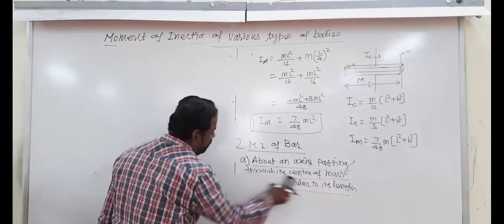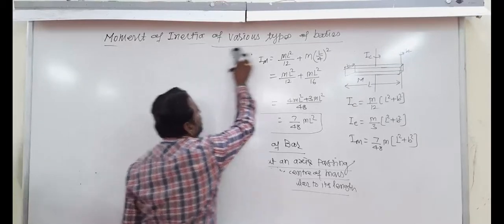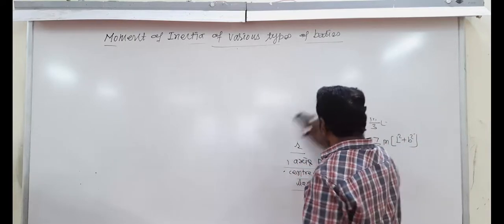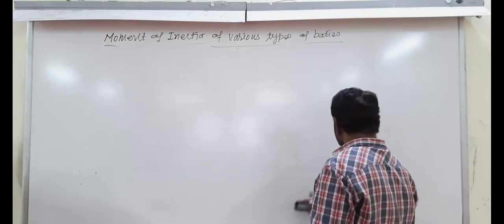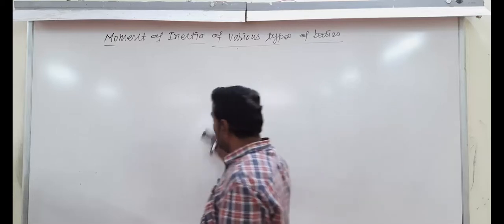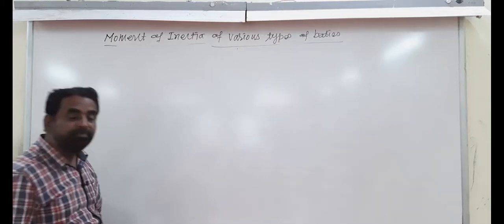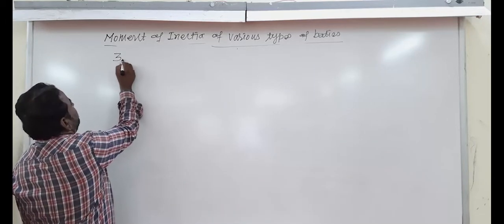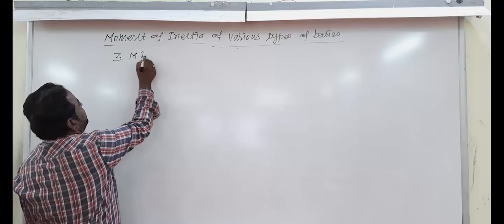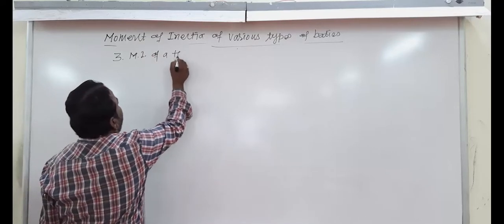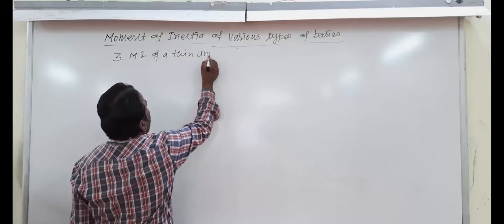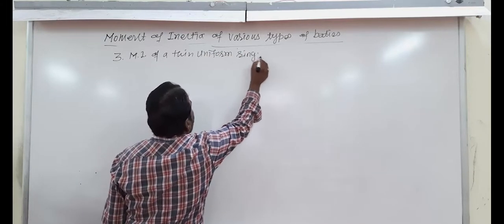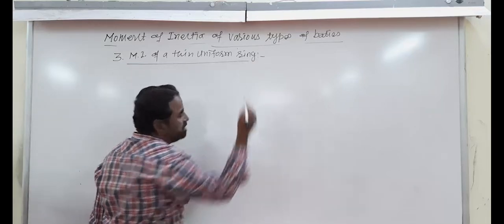Now next, moment of inertia of a thin uniform ring. Do you know how is the ring? Yes, how is the ring? And that is the moment of inertia of a uniform ring. Third type of the body, moment of inertia of a thin uniform ring. Yes, how is the ring?